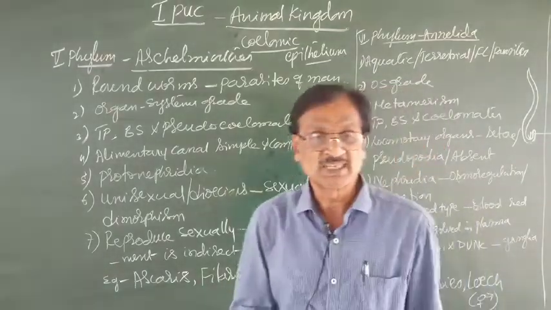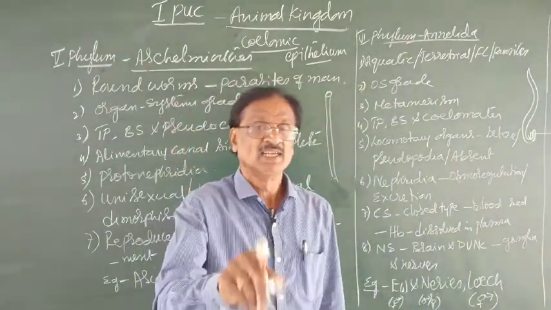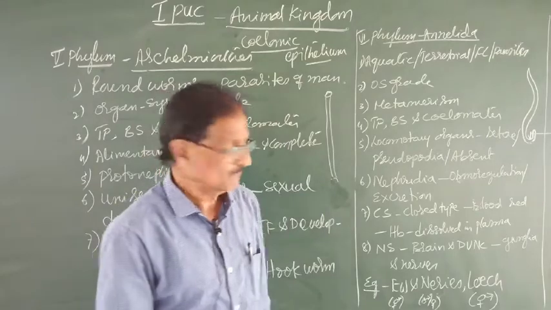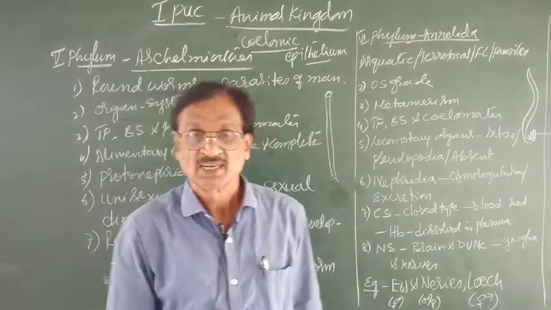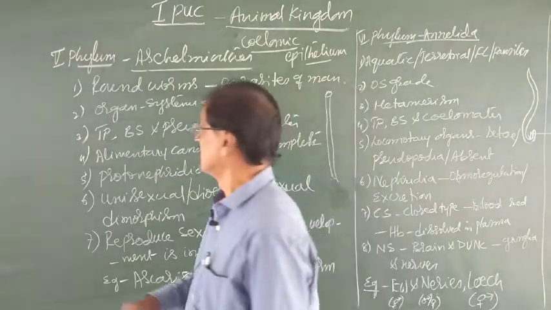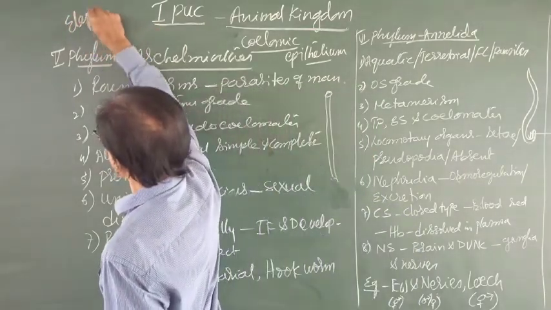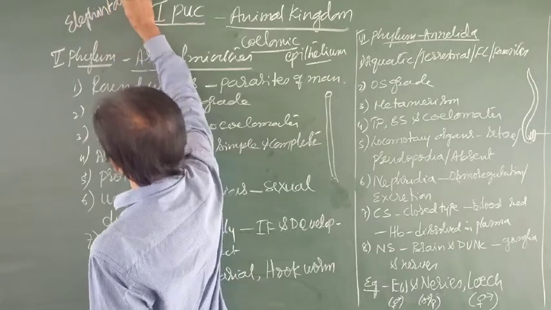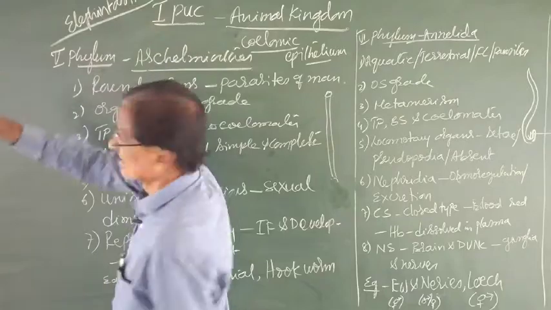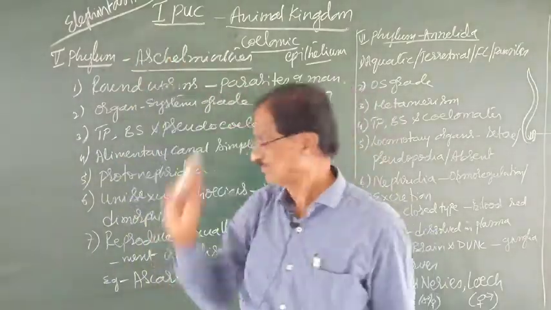Filarial worm, that is Wuchereria bancrofti is the scientific name of that one. It lives in the blood vessels, causing a disease called elephantiasis. That causes the elephantiasis.